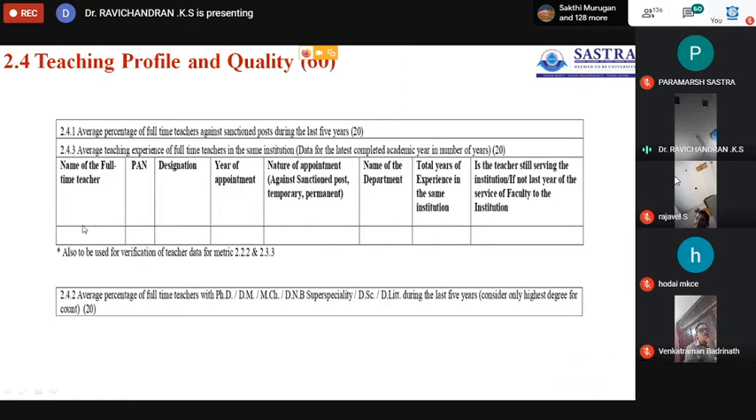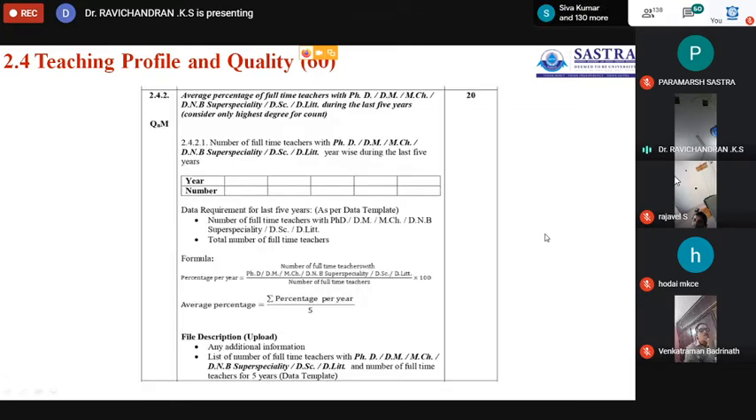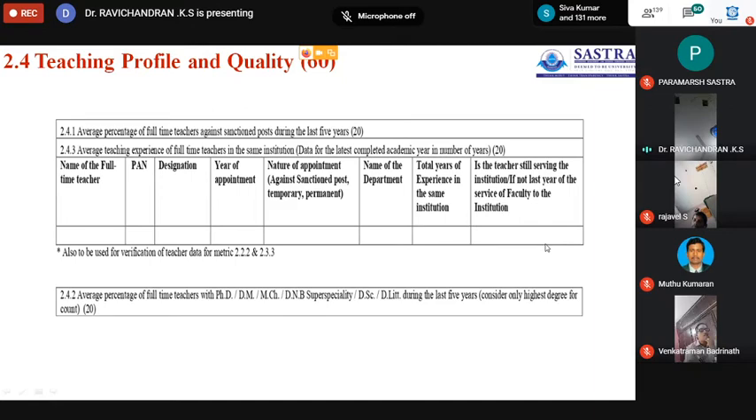So for all full-time teachers, you have to enter details one by one: name of the full-time teacher, PAN number, designation, year of appointment, nature of appointment, whether permanent or temporary, name of the department, total years of experience in the same institution, and the last one, whether the teacher is still serving the institution or not. All full-time teachers are filled in this way, and you have to calculate